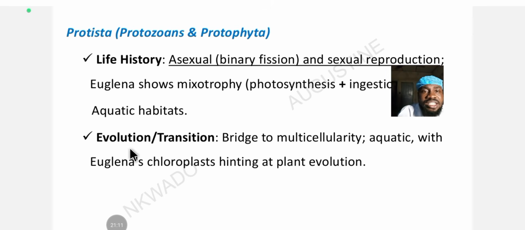All right. What is the evolution and transition? Transition is the shift from basic to a more complex, or from complex to a more complex structure. That's transition, from one stage to another. Okay, from one level to another. The evolution and transition of protozoa is the bridge to multicellularity. So this protista is the window into multicellularity. It's like the boundary. It doesn't enter multicellularity. It doesn't enter more than one cell. You understand? So most of them are aquatic. That's their transitioning. The euglena's possession of chloroplast shows us that this protista has a plant origin. Okay, it has some plant roots. It has a plant evolution. Okay, so it has something to do with plants.